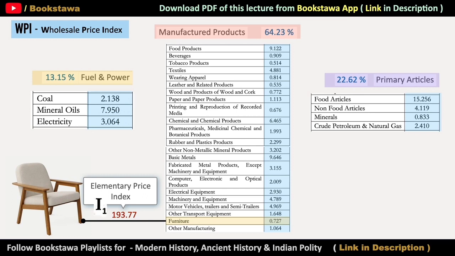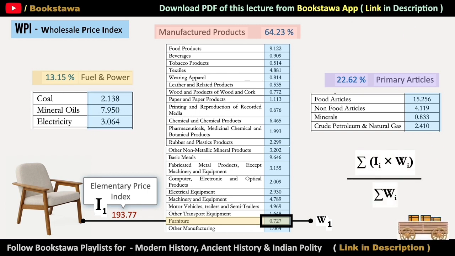And the weight mentioned against this item will be called W1. So what we have to do is to calculate the elementary price index of all the items in this list based on the quotations and multiply it by the weight of that particular item. And we have to take the summation of the value of all these items and divide it by the total weight. It is obvious that if we add all the items, the total weight will be 100.